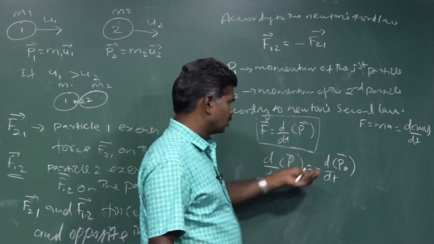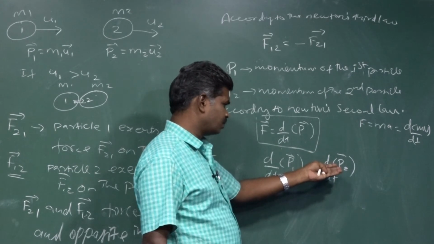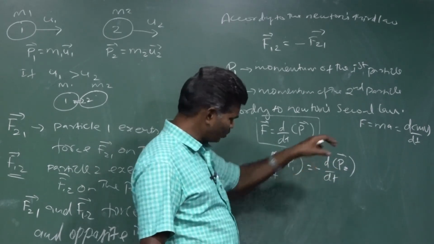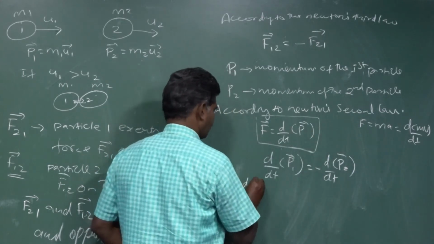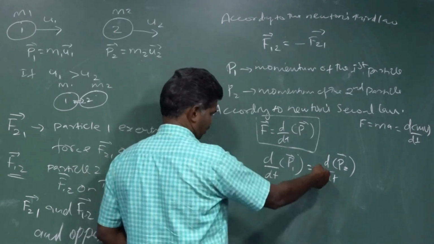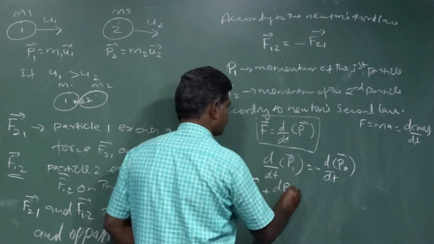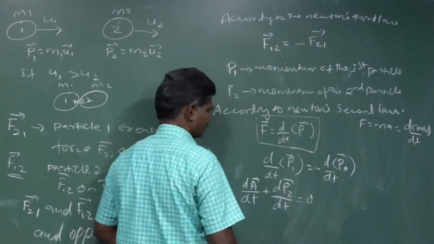Then the right side factor, minus d by dt of p2 vector, is going to be taken to the left side. Then we will get dp1 vector divided by dt. The minus is taken to this side, so it becomes plus dp2 vector divided by dt equals 0.